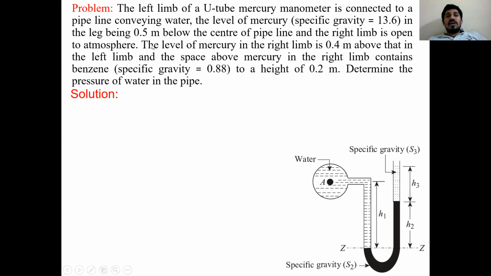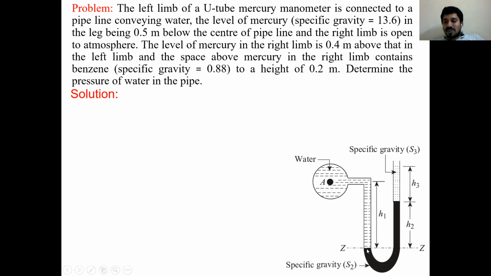Next point, the level of mercury in the right limb. The level of mercury in the right limb is 0.4 meters above that in the left limb.